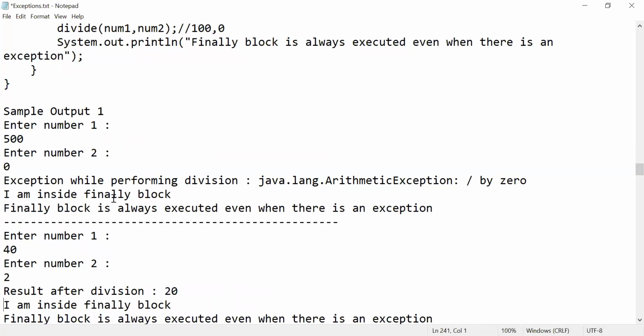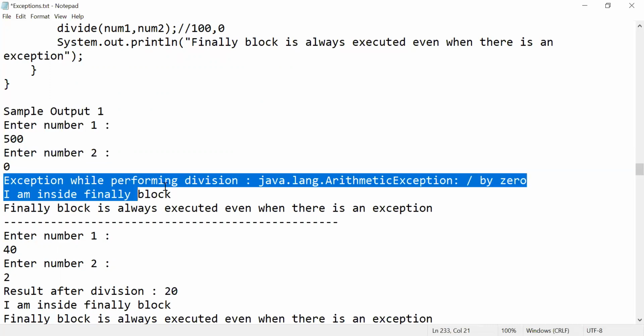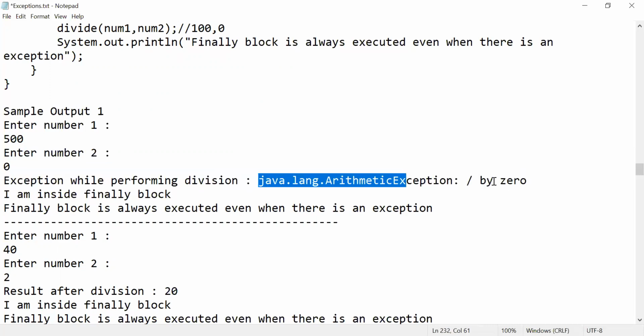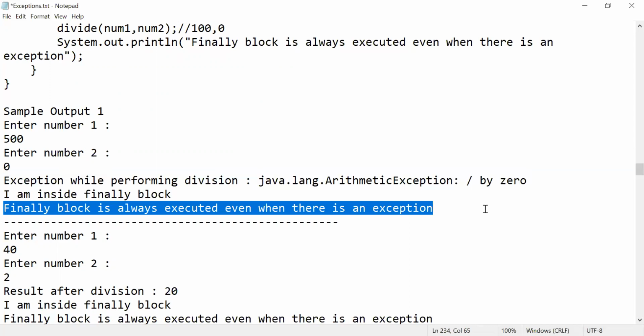Try to check. See, when number 1 is 500 and number 2 is 0, what happened? It goes into the try block and catches an exception, giving e.toString. So your exception tells what type of exception it is. Again it says, I am inside finally block. After printing, it comes to the finally block, which is always executed when there is an exception.